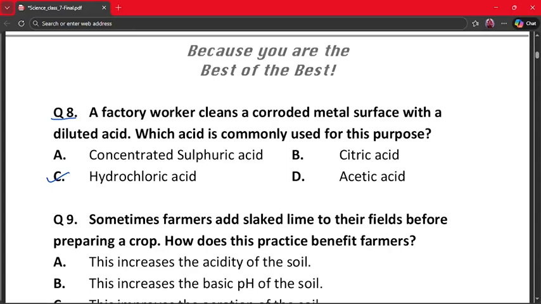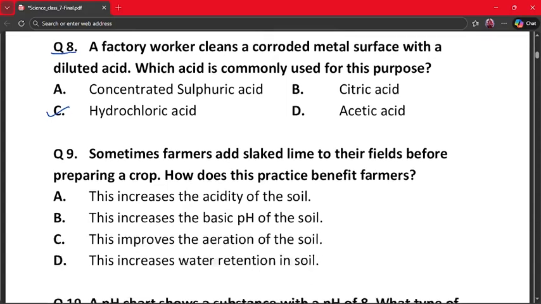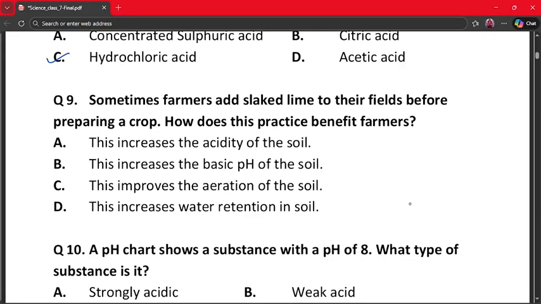Concentrated sulfuric acid is too dangerous, so HCl is the correct answer. The next question is question number 9. Sometimes farmers add slaked lime to their fields before preparing a crop. How does this practice benefit farmers?